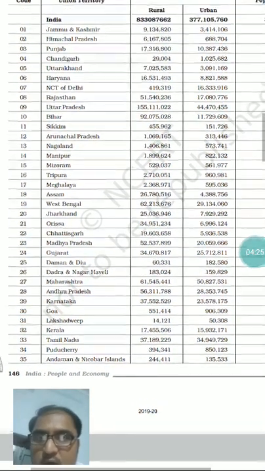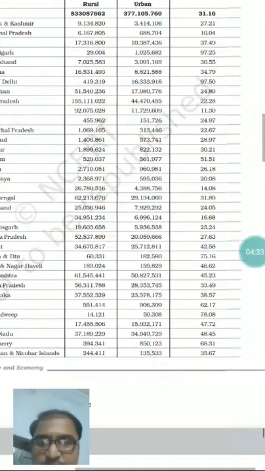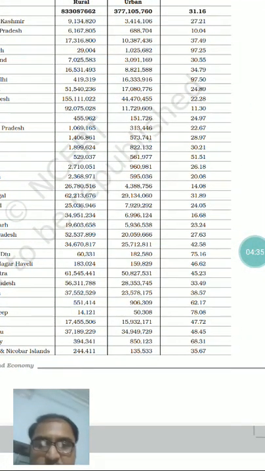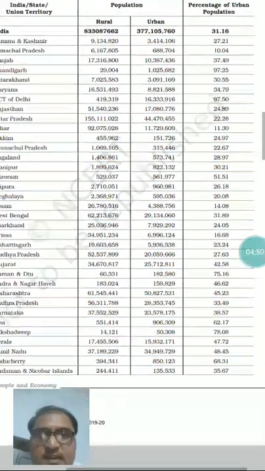Let's see, Maharashtra is at 27th number. You can see Maharashtra's urban population composition is around 45%. So out of the 4 options given under this question, Goa is the correct answer with 62% urbanization. You can see it here.